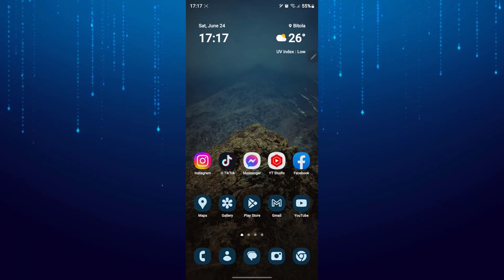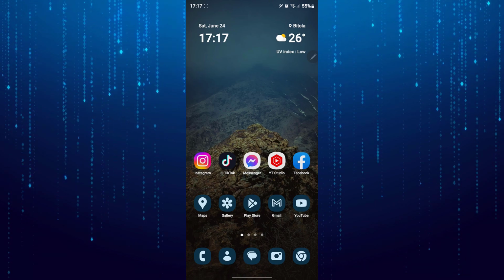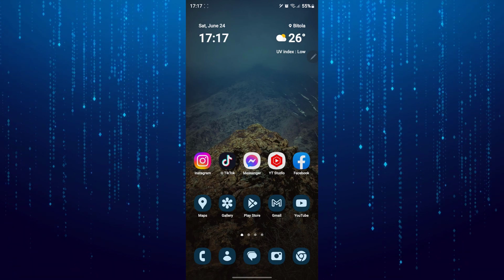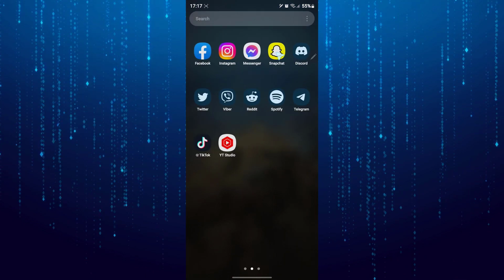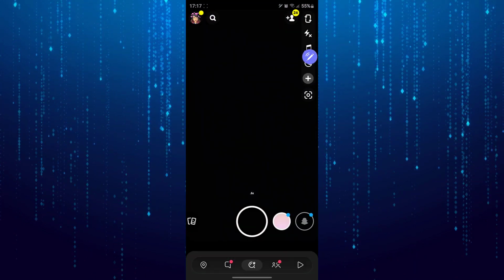In this video tutorial I will show you how to change the Snapchat notification sound. First of all, you will not be able to do this from the application, because if I open my Snapchat